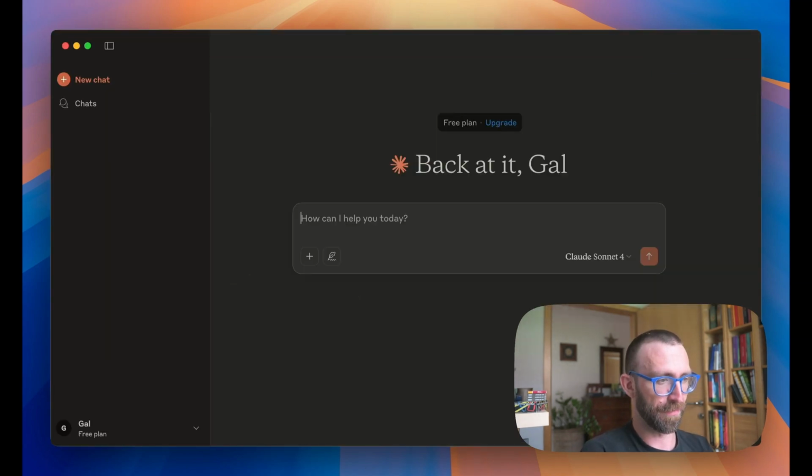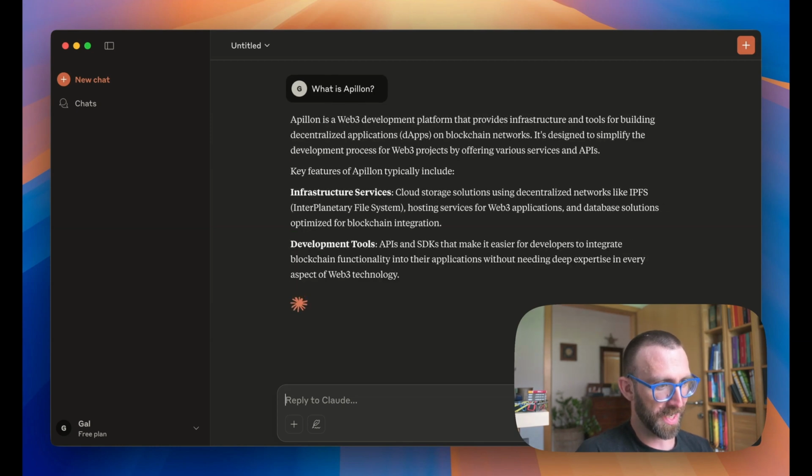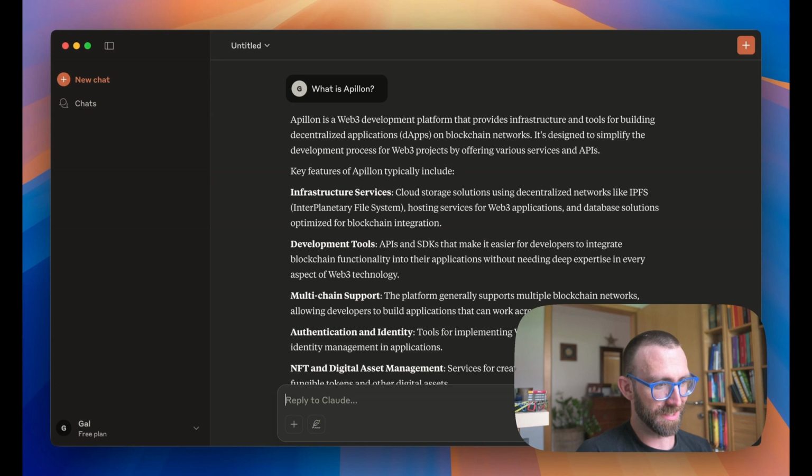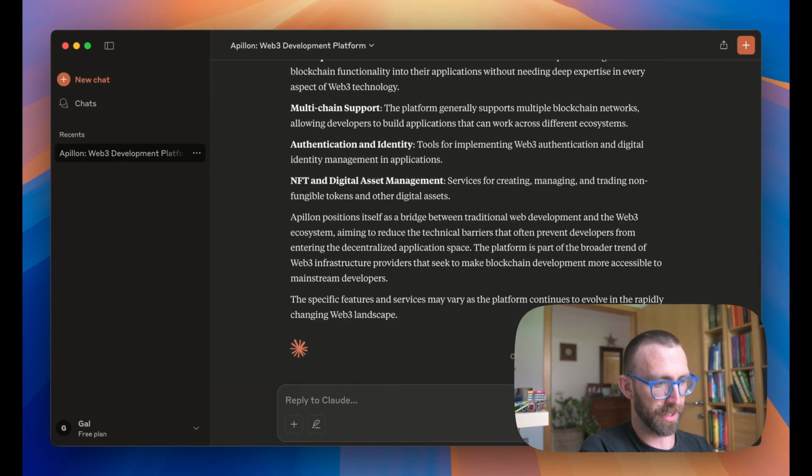So I've now switched tabs, and I am in the desktop version of Claude. Just for fun, we're going to do an experiment right now. We're going to say, what is up? Remember, we haven't set anything up, so Claude may be able to provide some information, and it does. It's pretty good and specific that way. But when we are trying other things, can you help me upload a file to Apillon using the storage module?